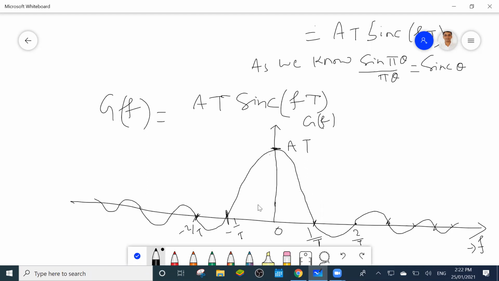So when we use the sinc function, we will get the carrier pulse. We have to pass it through a bandpass filter, which will give only one pulse of the spectrum. So minus 1 by t to 1 by t, that filter we have to use, which will allow only this major lobe. This is the major lobe, as you mentioned in the copy.